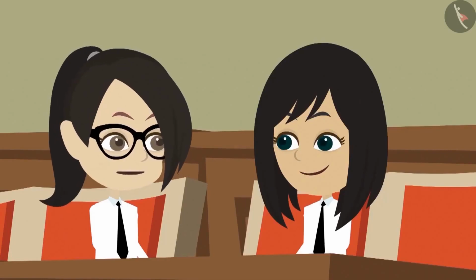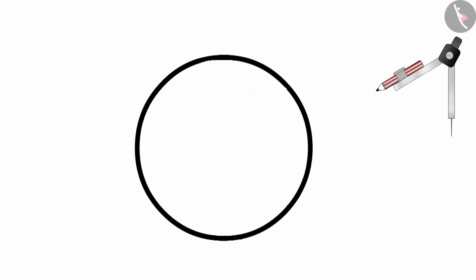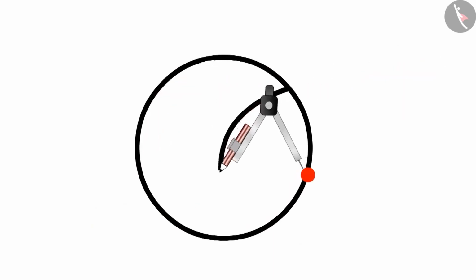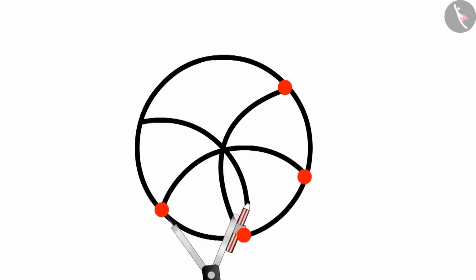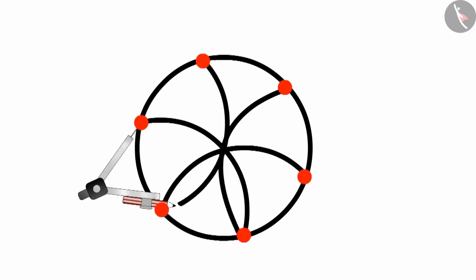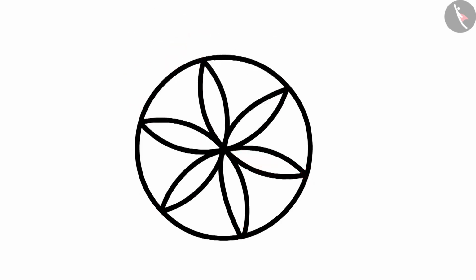Now I will try. Okay, try it. Let's draw a circle. Now draw a circle inside this circle by taking any point on the boundary of the circle. Now see the points on the boundary of the main circle where the edges of this circle are meeting. Draw circles from these points too. Repeat the process till a complete design is created. Oh wow, this is a very beautiful design.